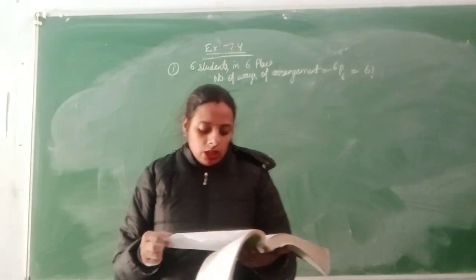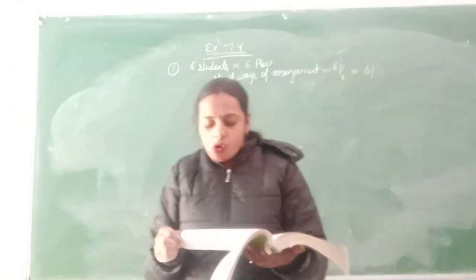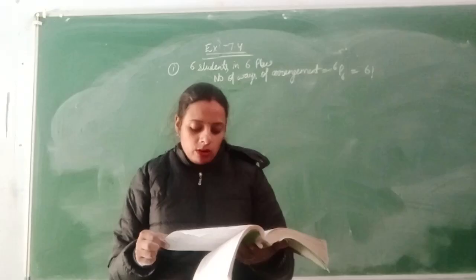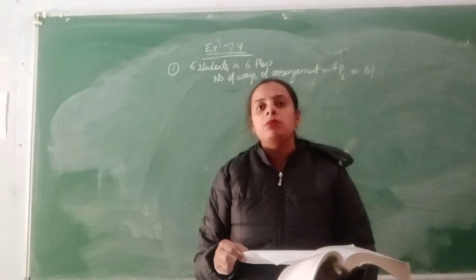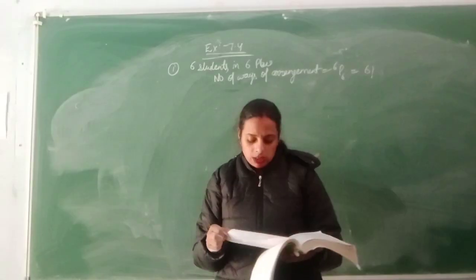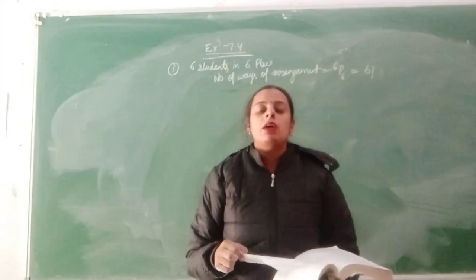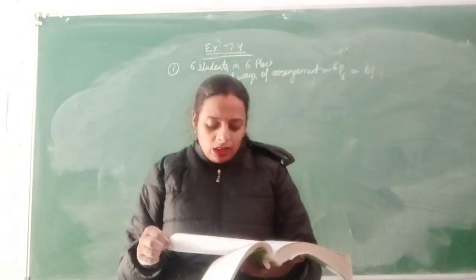Question number 3. In how many ways can the 4 different books, one each of chemistry, physics, biology and mathematics, be arranged? They are 4 different books of different subjects. So in the shelf they will occupy the 4 places. So their number of arrangements will be 4P4.